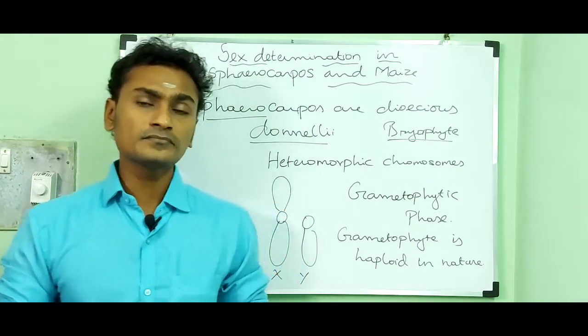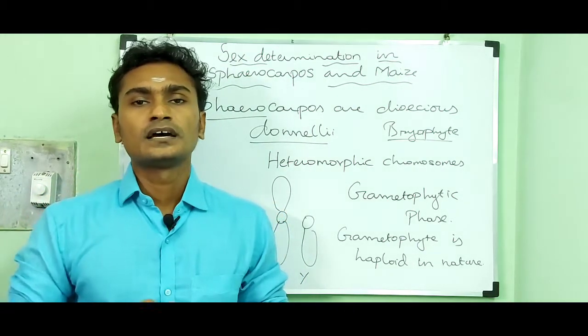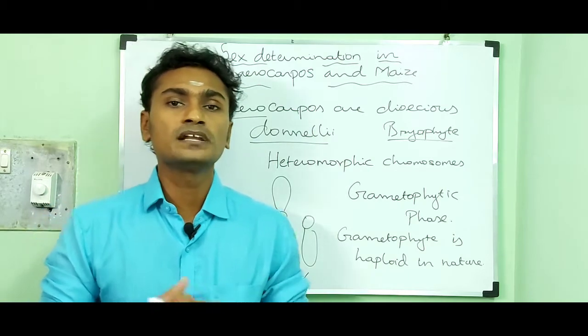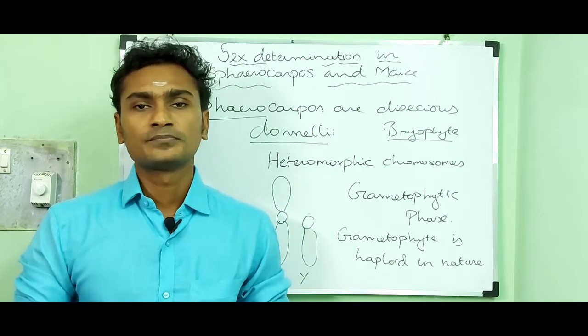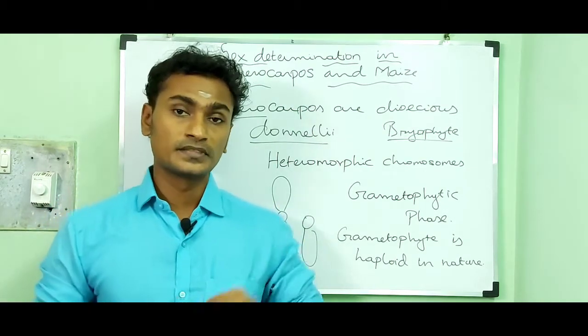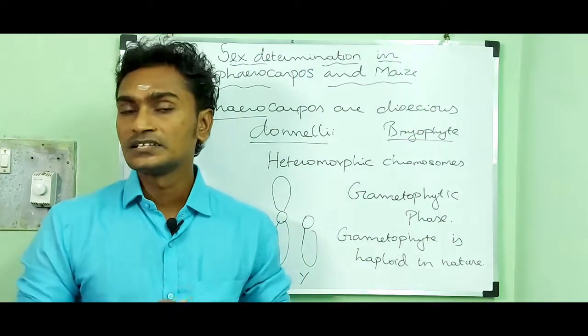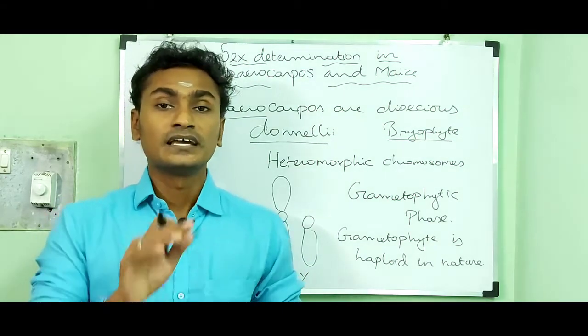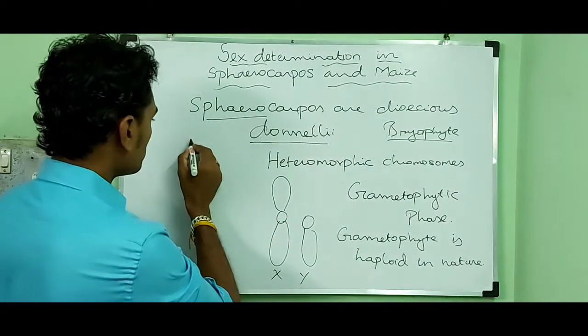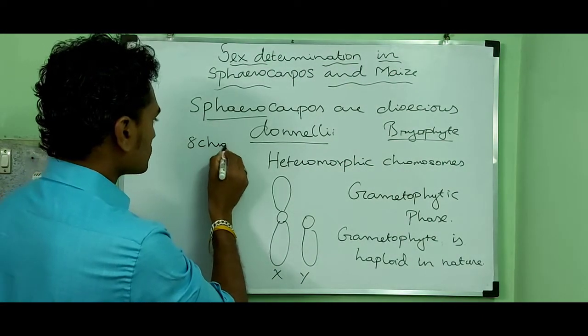Then the male gametophyte as well as the female gametophyte contains 8 chromosomes. How many chromosomes? 8 chromosomes.